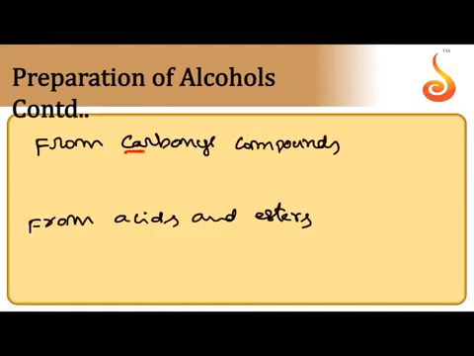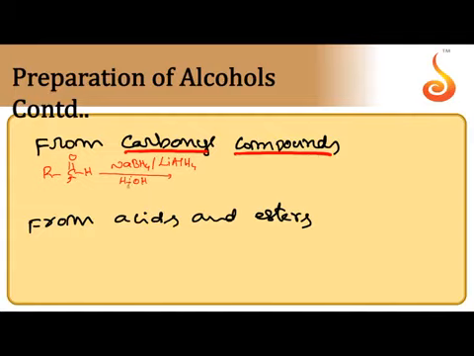Next method, for the preparation of alcohols from carbonyl compounds. From carbonyl compounds, two methods are there: by reduction using certain reducing agents. Suppose an aldehyde is taken. When the aldehyde is subjected to reduction by sodium borohydride or lithium aluminum hydride, they provide H minus, which attacks the electrophilic carbonyl carbon, followed by hydrolysis.